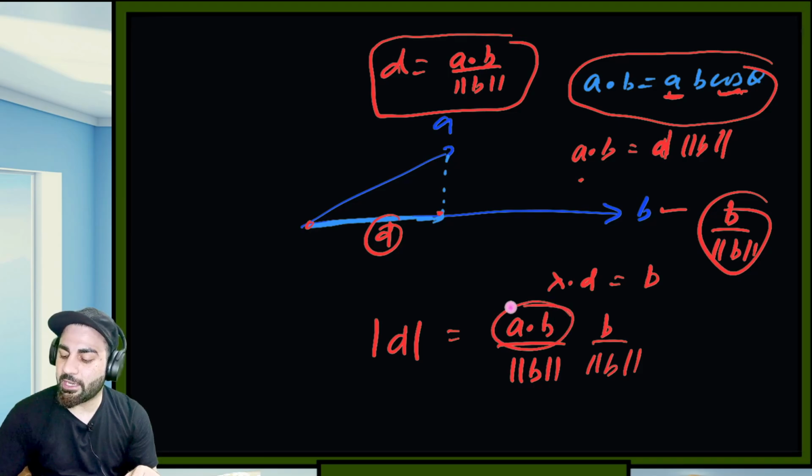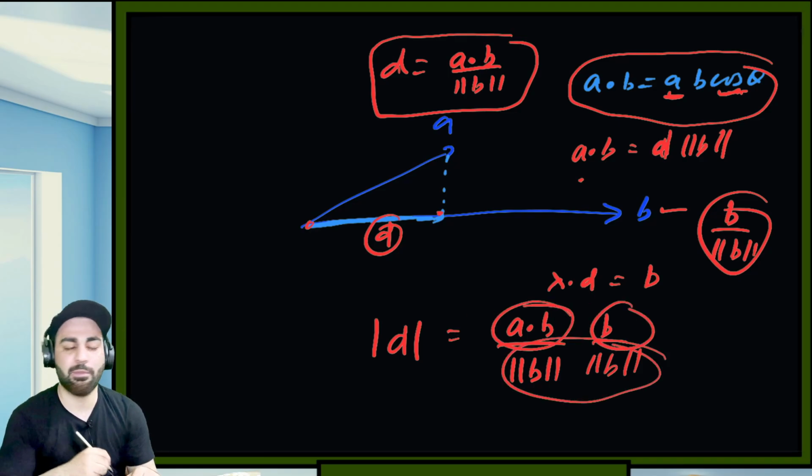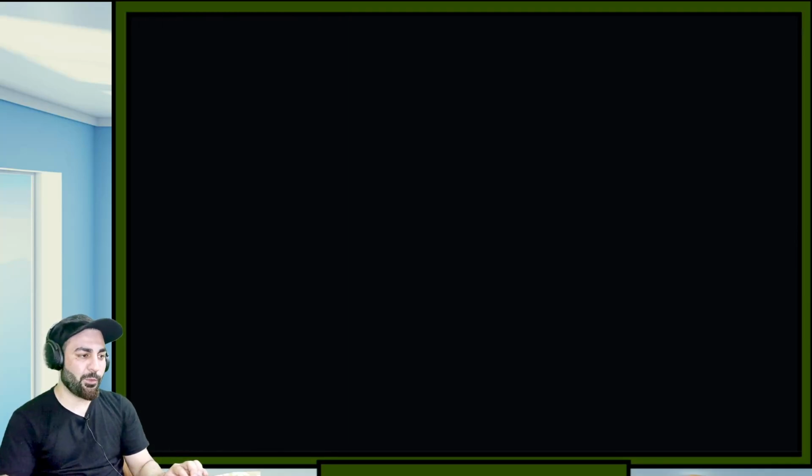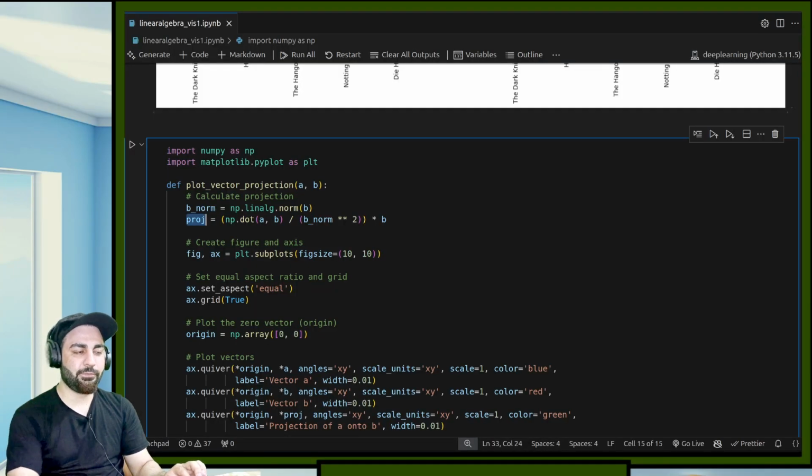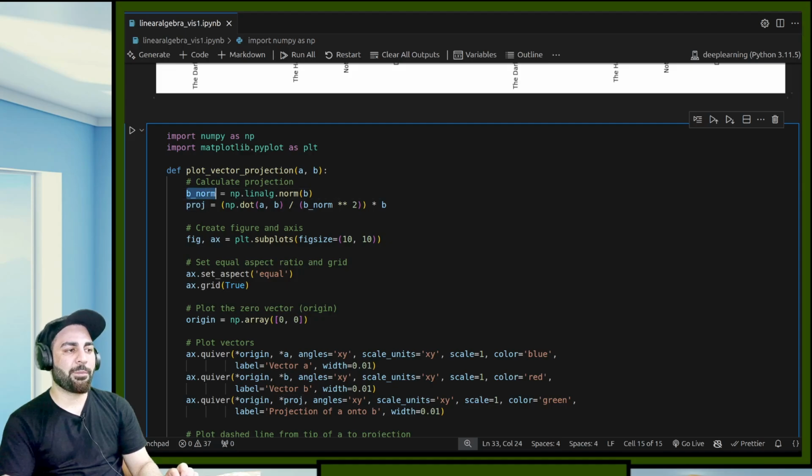Okay, that's why it is a dot b divided by b squared, and multiply by b. That's what the projection is. That's why the formulation is used here. So if you see this, I'm computing the b norm first, basically the magnitude of b. That's what this is. Okay, and then I'm saying np a dot b, computing the dot product, computing the norm, squaring it, and multiplying by b.